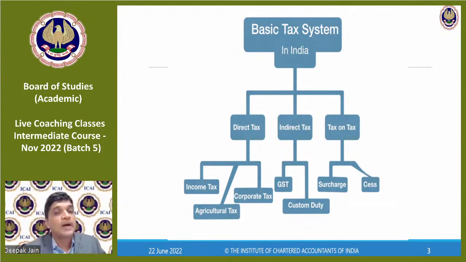I'll give an example. When I bought a biscuit, I used to pay taxes indirectly to the seller. I would have paid state VAT, but that person, when he bought from somebody, would have been charged central excise duty and VAT. And when that person bought from the manufacturer, he would have been charged excise duty, VAT, and GST if it was an interstate supply. So there were various taxes being levied at various legs. And if that person had imported, he would have paid customs duty also.